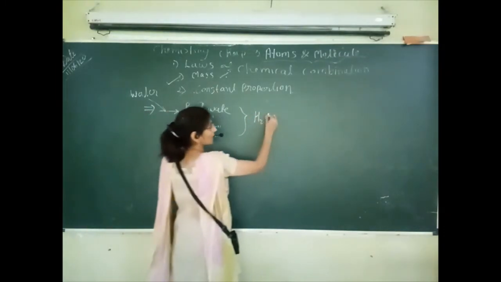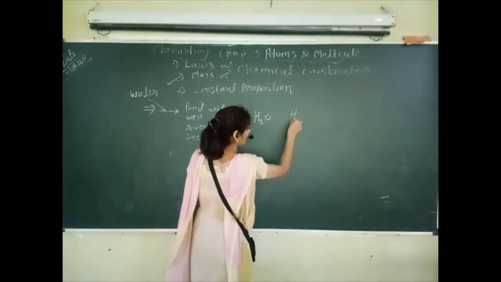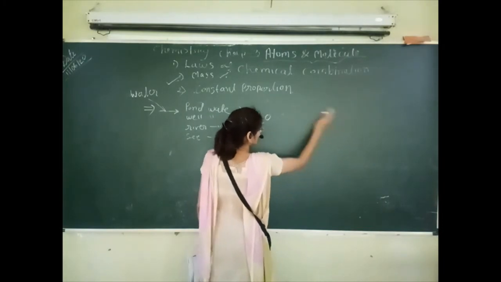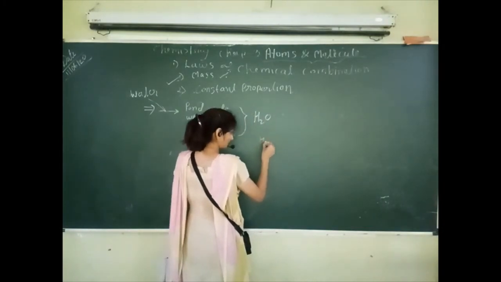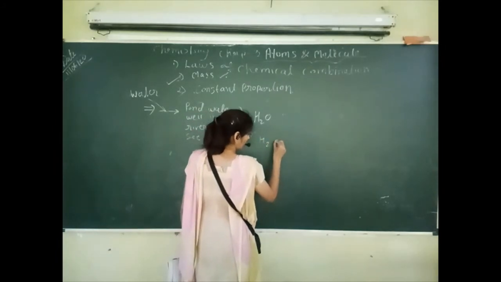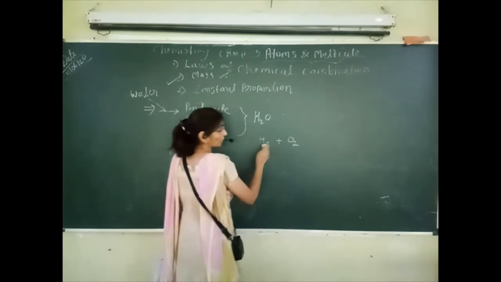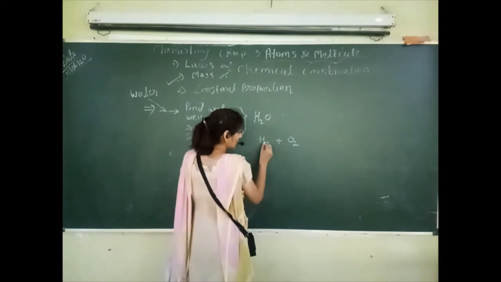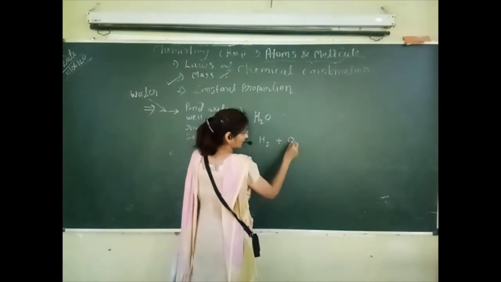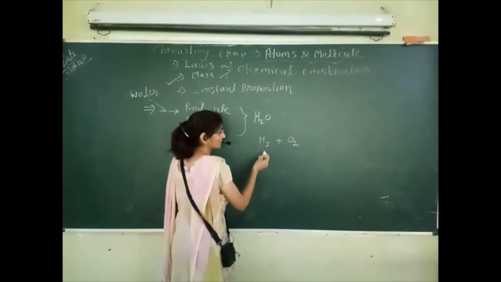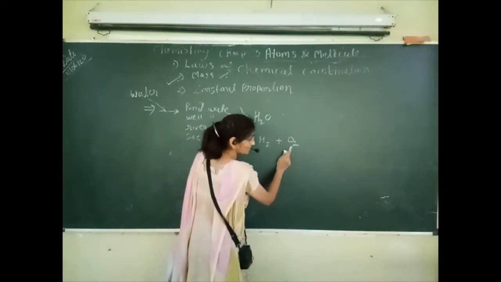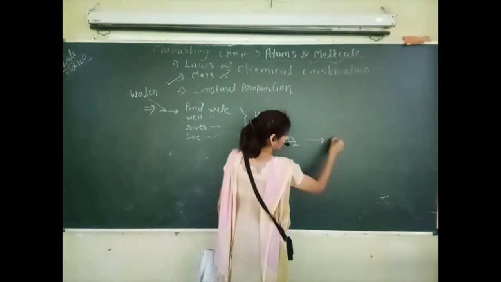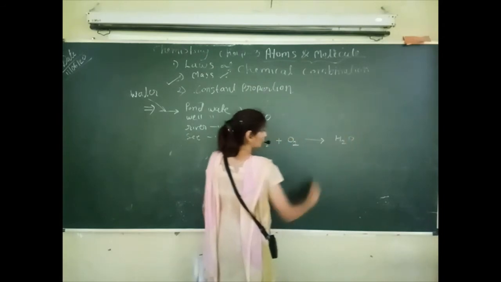And how is H2O formed here? By the combination of hydrogen and oxygen. Hydrogen and oxygen we can never write in singular form, H and O, because these are diatomic molecules. We will learn this in our further study. Hydrogen is diatomic and oxygen is also diatomic, meaning each molecule is made of two atoms. That's why we are writing H2 and O2. When H2 and O2 combine here, what will we get? H2O.